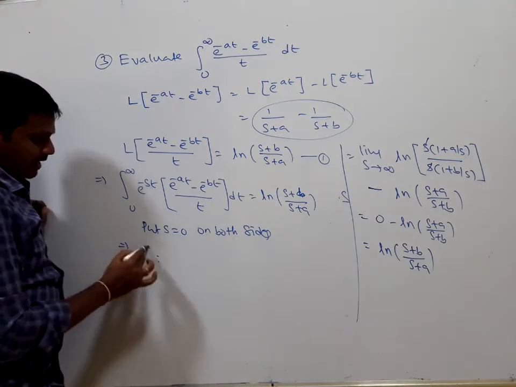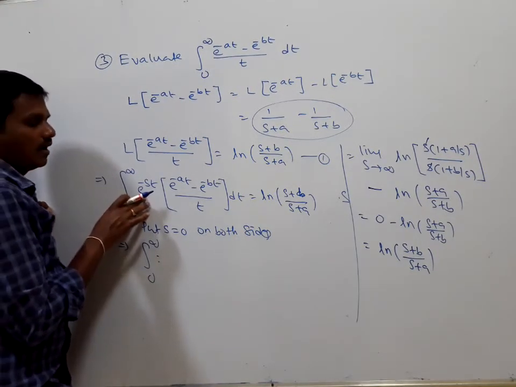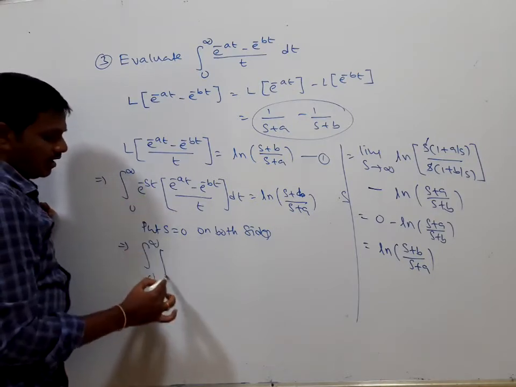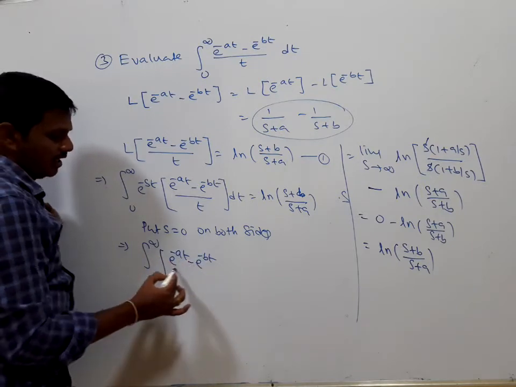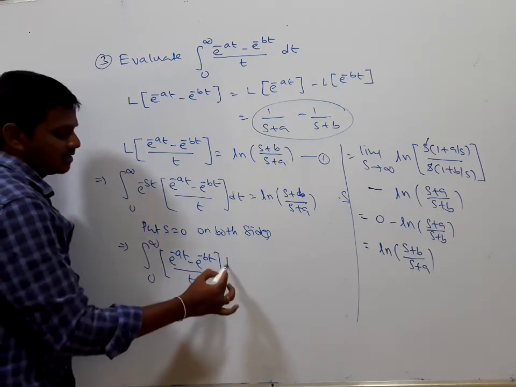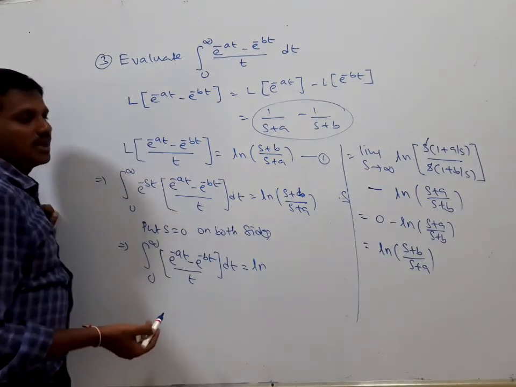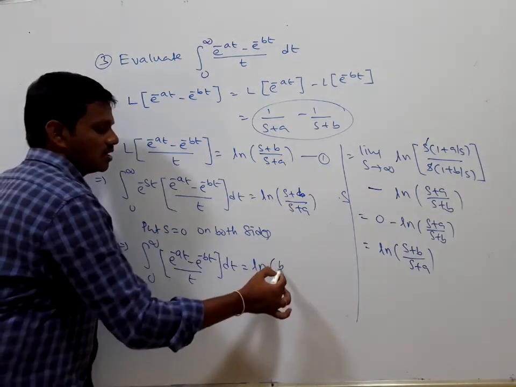That implies the integral from 0 to infinity, with s equal to 0, e to the power of 0 is 1, into anything is anything, of (e to the power of minus at minus e to the power of minus bt) by t dt is equal to ln of s plus b divided by s plus a, and here s equal to 0 gives ln of b by a.